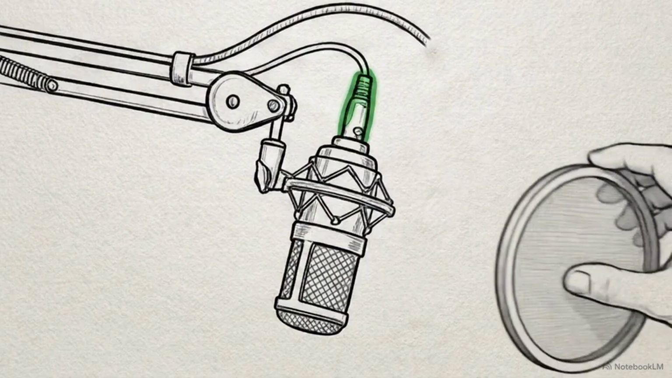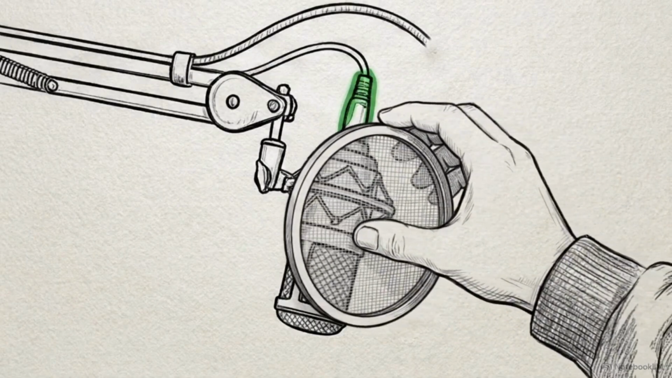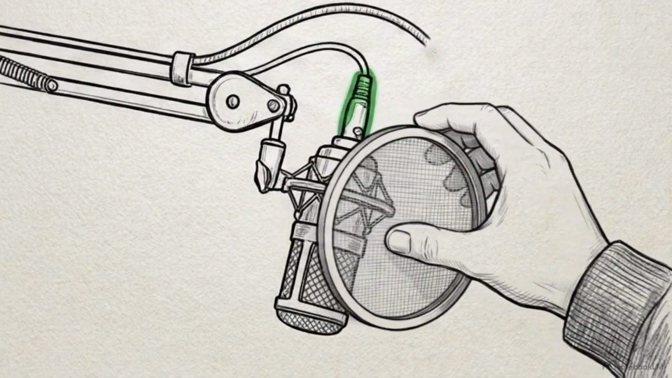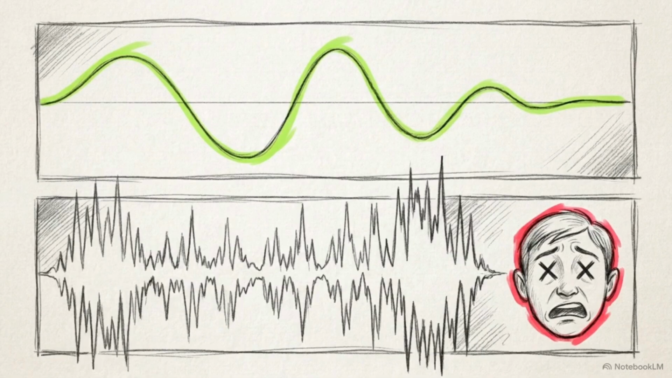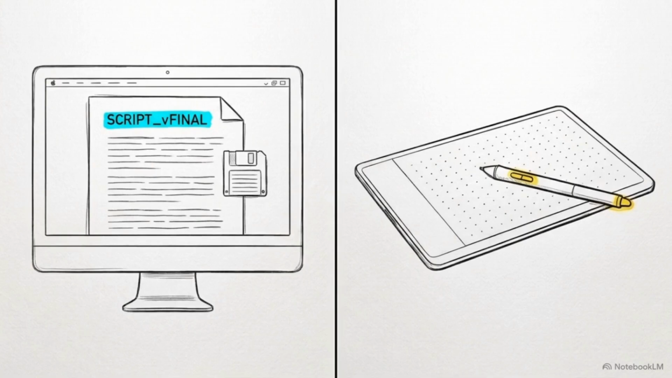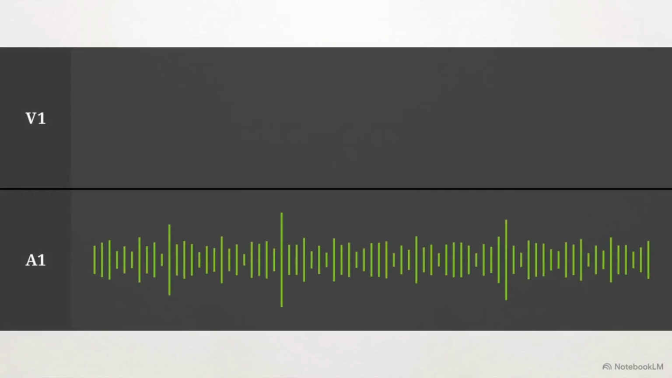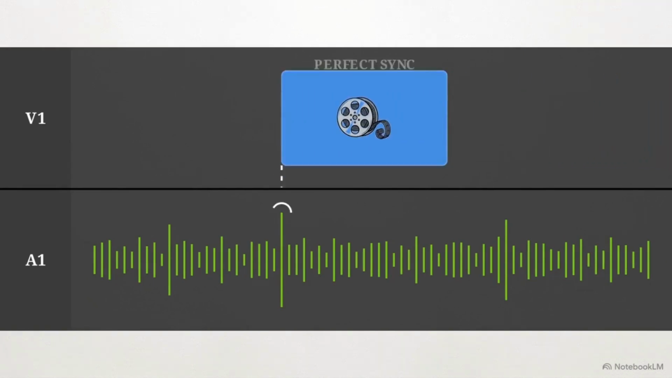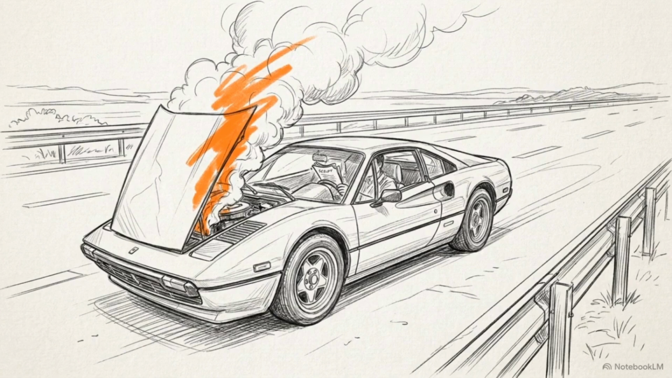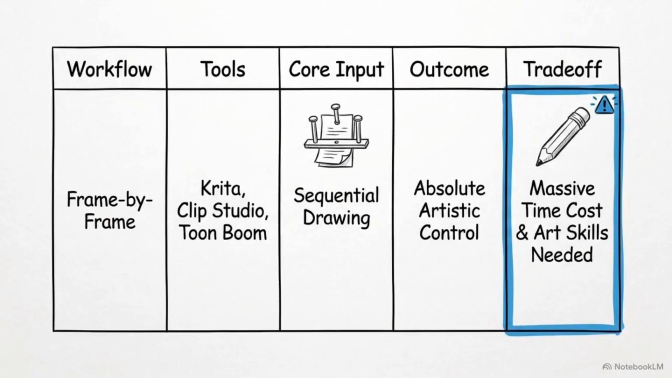Before mapping these tools, we have to look at the one variable no software can solve: the audio. Whether you use a free app or a professional suite, poor sound quality ruins the viewer's experience, which means the script and voiceover must be locked before the first frame is drawn. Finishing your audio first allows you to sync visuals to existing beats, rather than trying to stretch audio to fit a finished clip. Software is the vehicle for a well-recorded script, and choosing the wrong vehicle for your destination will stall the channel. Let's compare the major workflows, starting with traditional frame-by-frame animation.